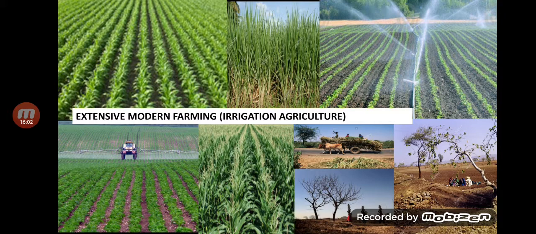And on the extreme right, you can see this is the bhakri making process, how bhakris are made. These bhakris can basically be made from jowar and also with the help of bajri, sorghum and millets. And you have to taste it, and once you taste it, definitely you will love it. Now we move on to the next slide.